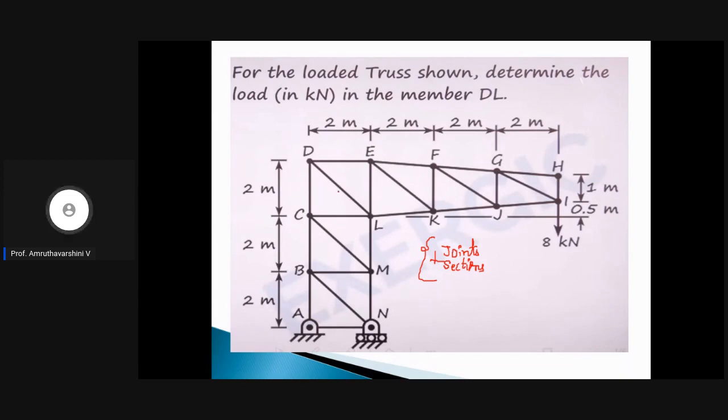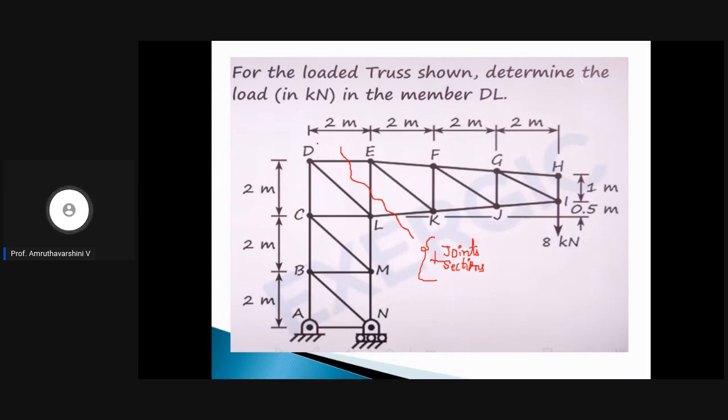How to do that? If we cut the section which cuts through DL, we are not getting the answer using method of sections. But if we make use of method of joints for joint D, we can easily find out DL. To do that, we need to make sure that one unknown is known in prior. So we can try making DE member known. How can we make DE member known? We can simply adopt method of sections by cutting the truss in this way.